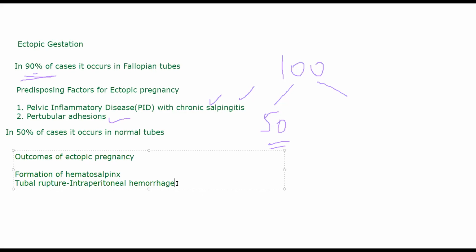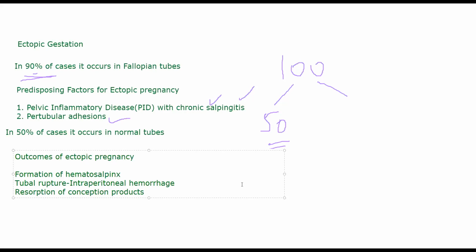Now, tubal rupture might be one outcome. Another outcome will be resorption of products of conception. इसका मतलब ये है कि let's suppose the patient is having either a normal delivery, or they are having a miscarriage, or there is early delivery, or there is a pre-planned termination. Okay? Either of these cases, they are having either miscarriage, or there is a termination of pregnancy, pre-planned termination of pregnancy, या फिर normal pregnancy या early pregnancy.